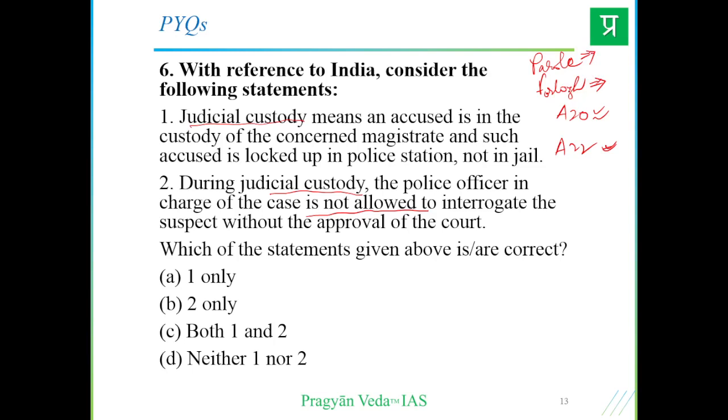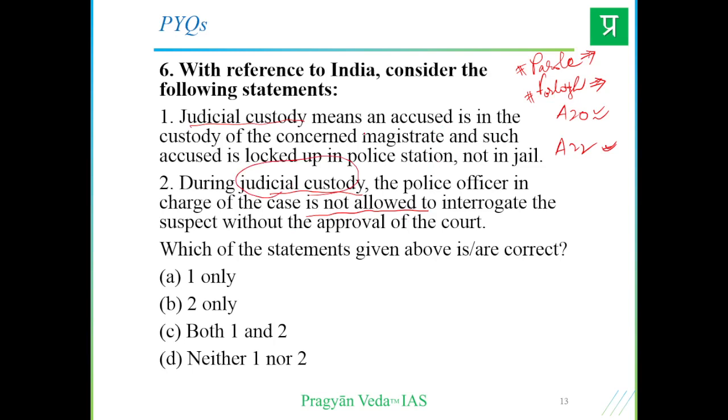Furlough means someone who has served part of the jail sentence and, on humanitarian principles, is allowed to maintain family ties and go home. Or in terms of death and other events, one is allowed to go home. That is under furlough. So here there are two terms, judicial custody and police custody.